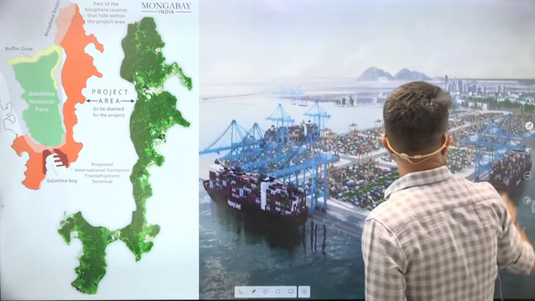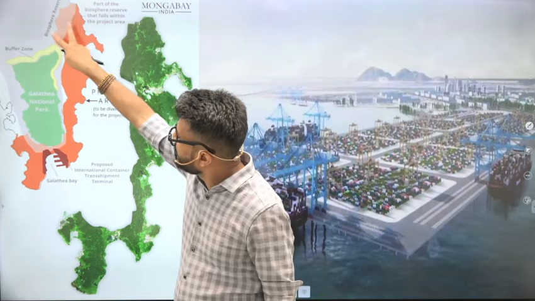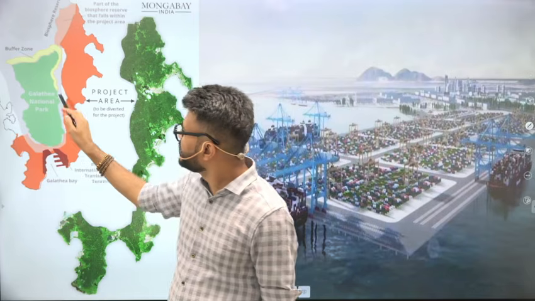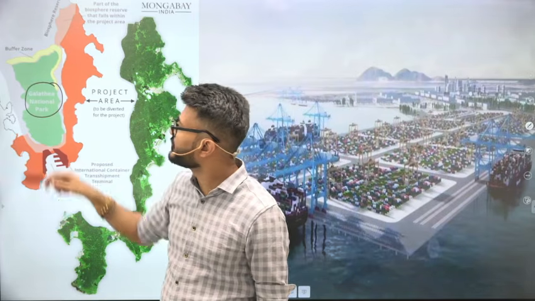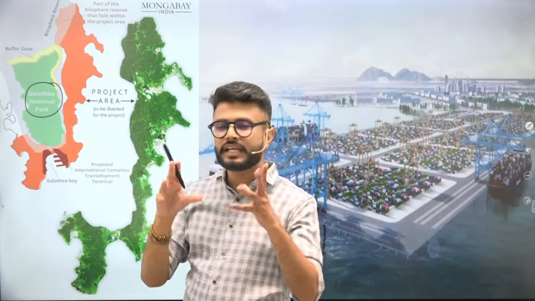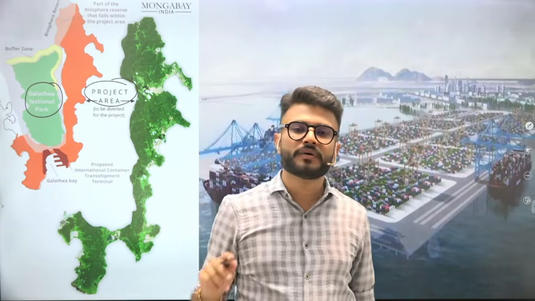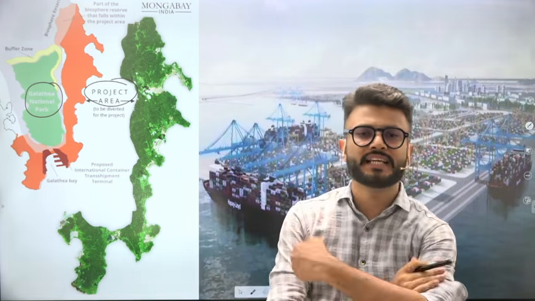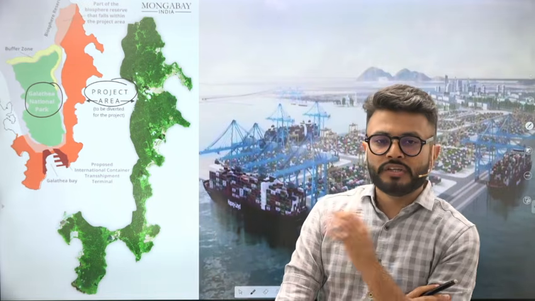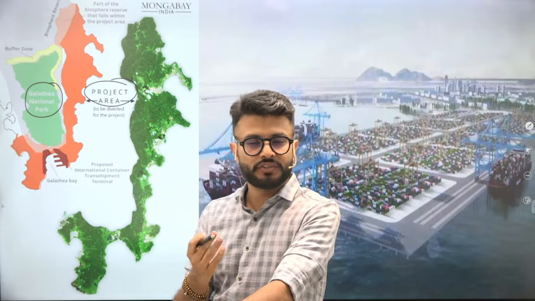Closely look at this diagram. Okay, so here you can see there is a national park which is mentioned, Galathea National Park. This picture tells you about the area which is being declared as a Great Nicobar project area. Which is that area exactly? One of the most important controversies is related to ecology. We know that Andaman and Nicobar Islands obviously are one of the hotspot areas.